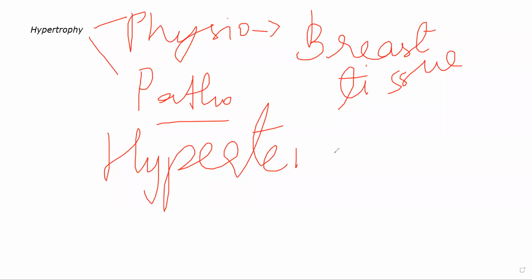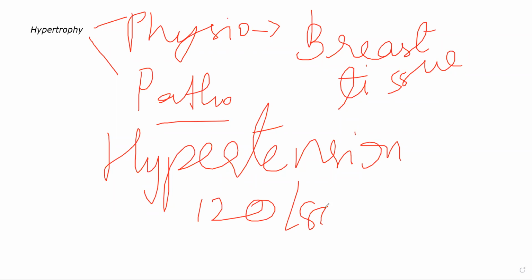Their blood pressure is significantly higher than normal. The normal blood pressure is supposed to be somewhere around 120 by 80 mmHg. ठीक है, यहाँ पर whenever you have grades of hypertension, again, I'm not going into the details of hypertension. You'll have grade 1, grade 2, pre-hypertension, and other classifications of hypertension. I'm not going into that.